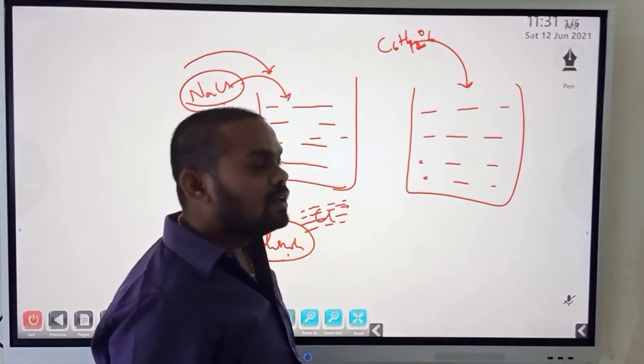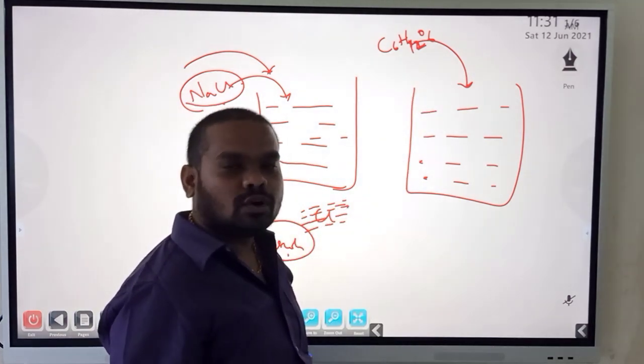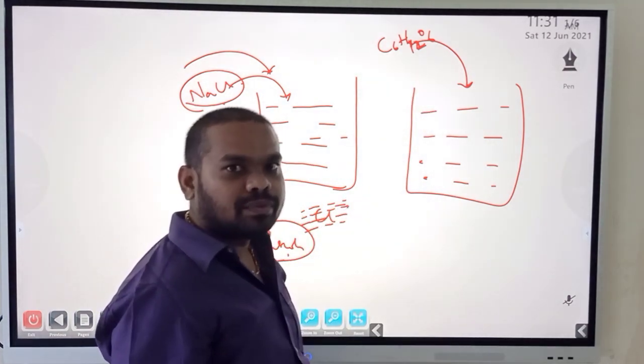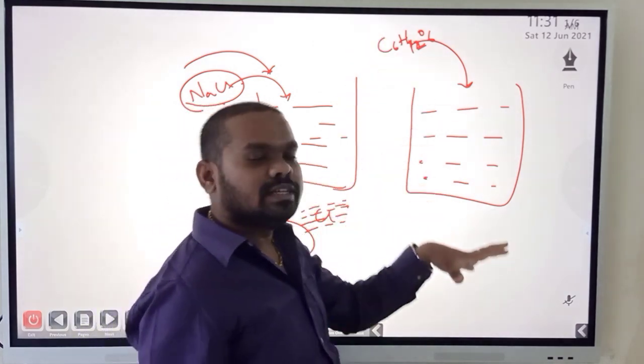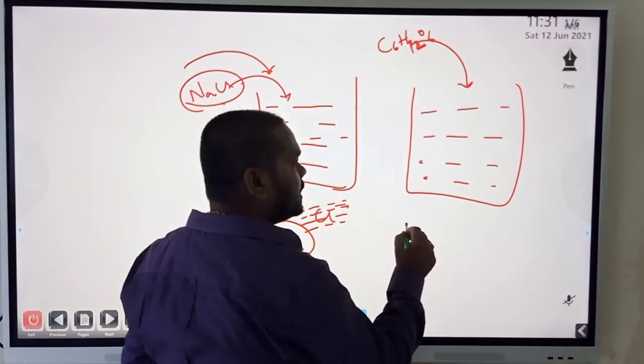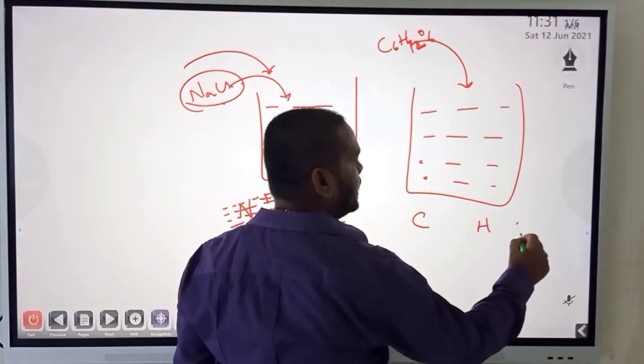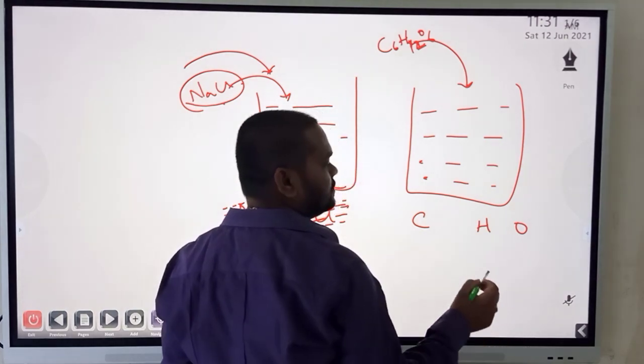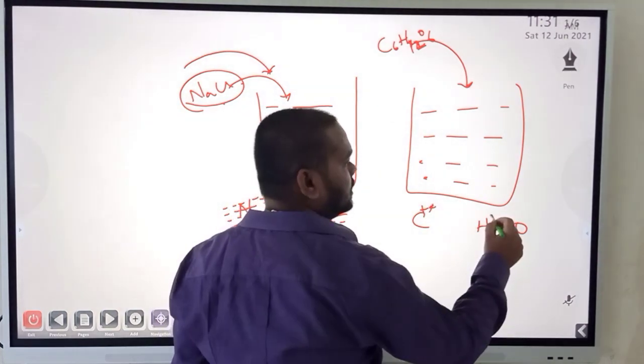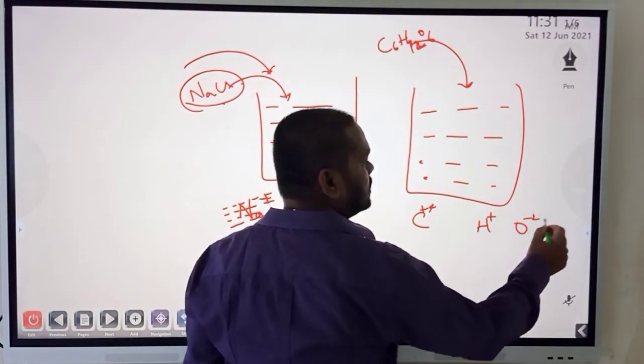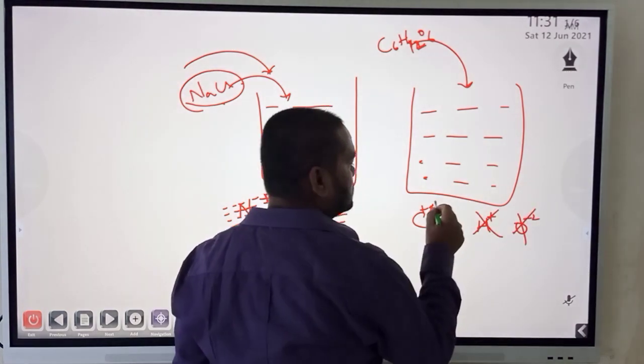Whereas if you take glucose, fructose or sugar and drop it in water, it does not break into carbon, hydrogen and oxygen ions separately, like C minus 4 or plus 4, H plus and O minus 2.